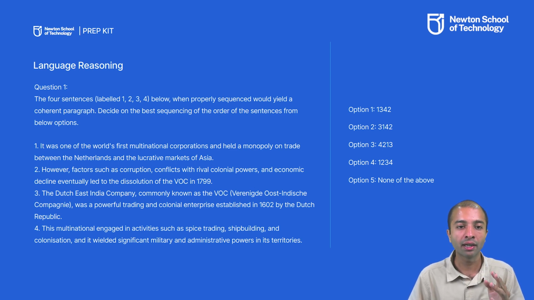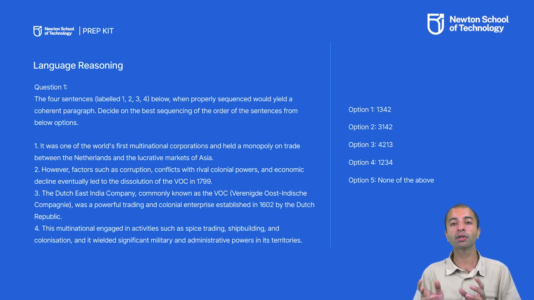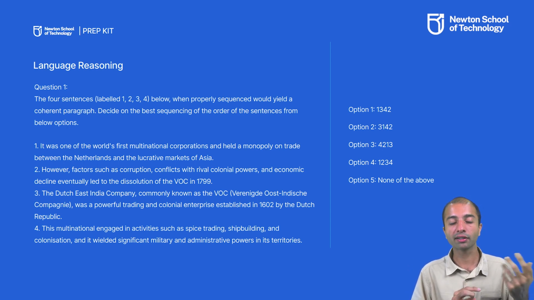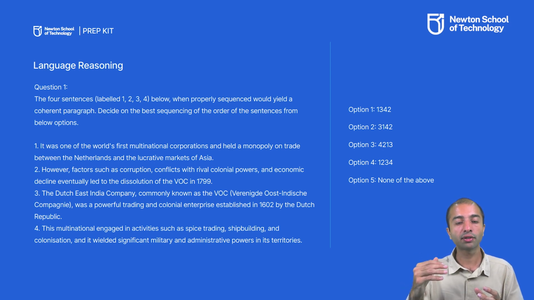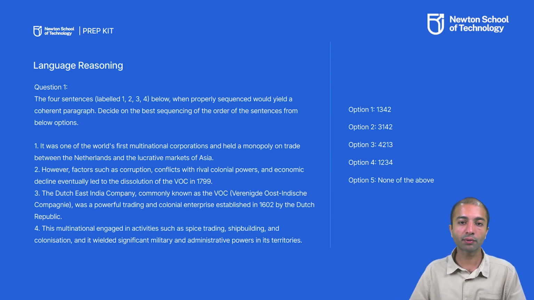Then we have to decide which is the next sentence between first, second and fourth. Now, the first sentence describes the role of this company, the role of this organization, and it mentions that it was one of the monopolistic trade organizations between the Netherlands and Asia. In the second sentence, it is shown that, however, factors such as corruption, conflicts, rival colonial powers and economic decline led to the dissolution of the VOC. So here it shows how the company got dissolved or how the company came to its end.